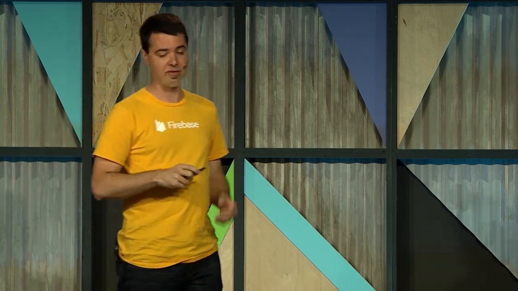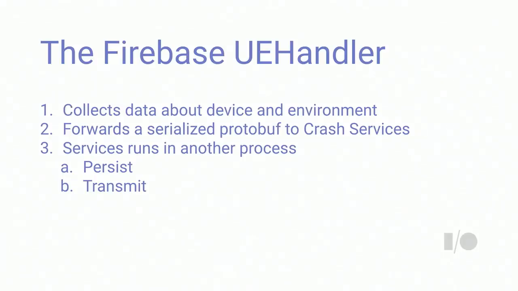Now, the Firebase uncaught exception handler does a number of things. The first thing it does is collect a lot of information about the device. This is when we go off and find the device type, measure memory, and serialize the exception. And what we're going to do is dump that all into a protobuf and send that to a crash service.